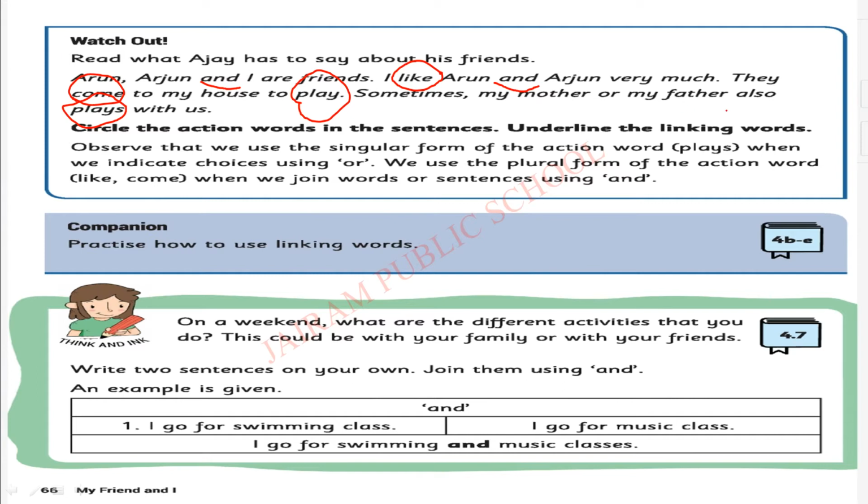No. Sometimes my mother or my father also plays with us. Now is there any linking word in the sentence? Yes, very good. Or. So and, and or are the two linking words present in this paragraph. Am I right? Yes, I hope you have completed this. Let's move to the next one.